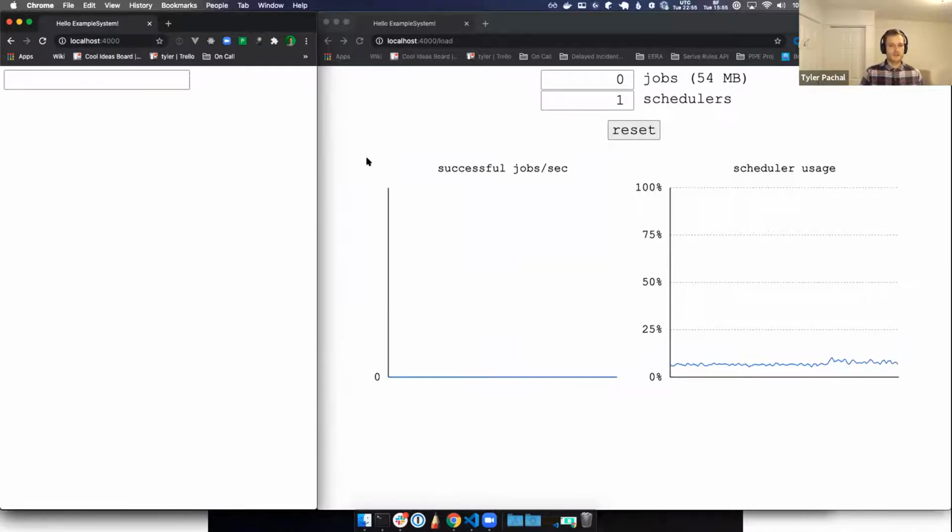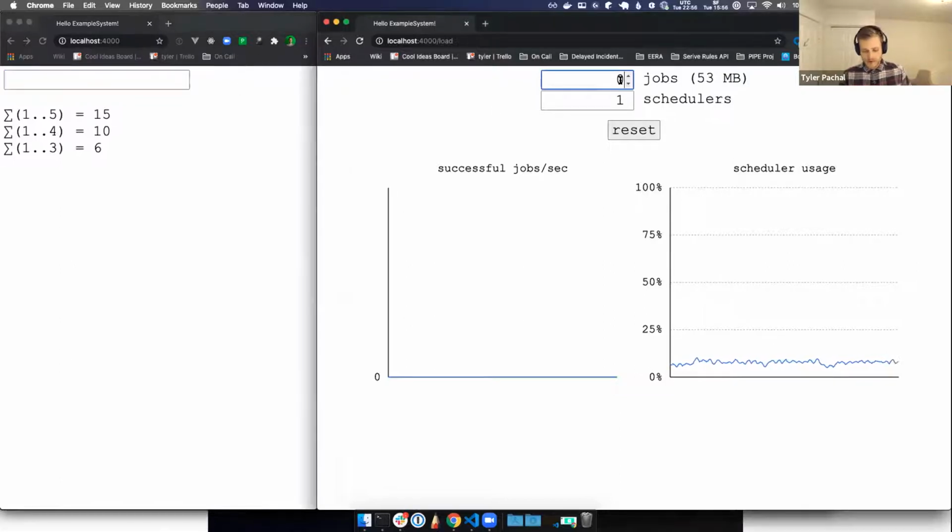Okay, so this is a really simple web application that's going to show off a little bit about these process primitives. On the left, this is my form. Very simple, but it kind of conveys what most forms do. We're going to take some user input, we're going to do something to it, and we're going to send it back to the user. And on the right, we have just a couple really simple graphs that are displaying kind of the usage on our system. And what this system does is it computes the summation of a given number. So if I say 3, it's going to be 1 + 2 + 3, that's 6. If I do 4, that's 10. 5 is 15. And that's all our system does, just computes some numbers.